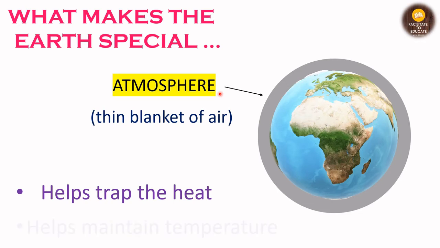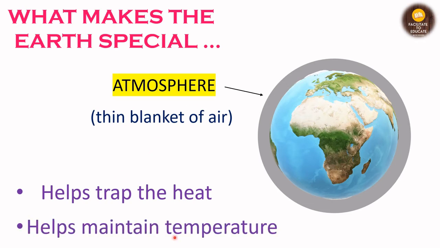What exactly is the atmosphere doing? It is trapping the heat, and it is helping in maintaining the right temperature for the life of animals, plants, and human beings. They can live here comfortably because there is a particular temperature of the earth that is maintained by the atmosphere, right? And it is helping in trapping of the heat.